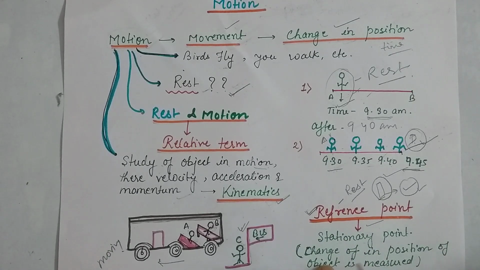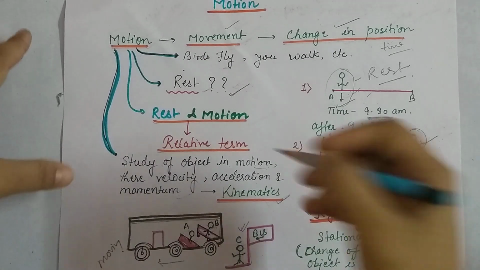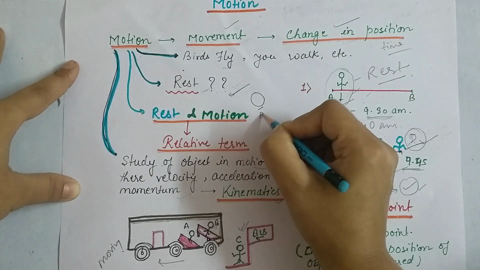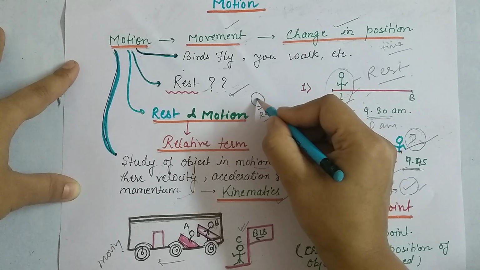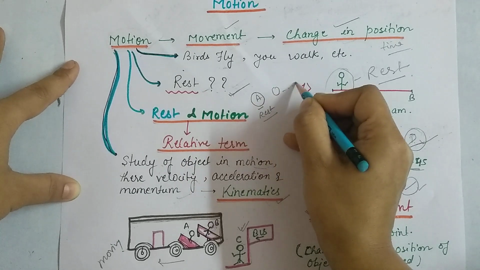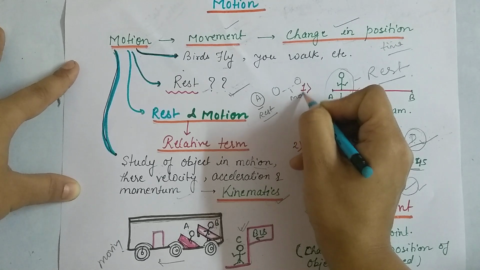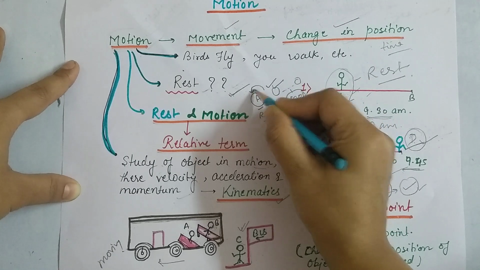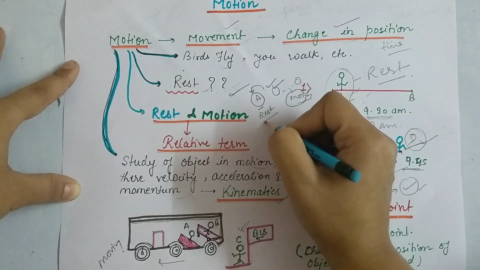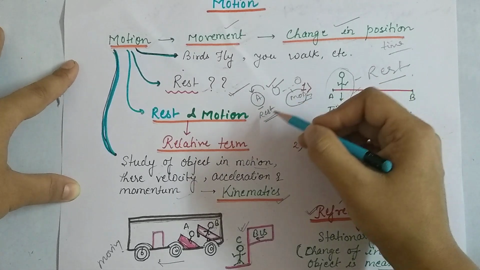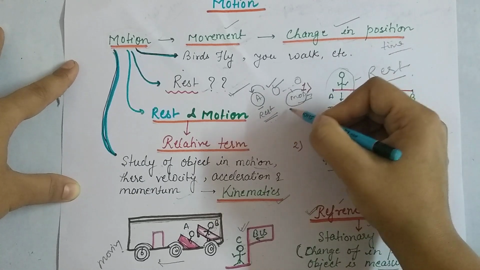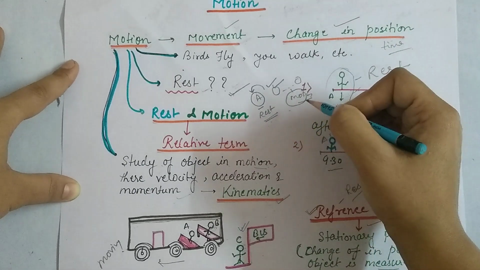The change in the position of the object is measured from it. Let's take one more example: this ball A is at rest and this other ball is in motion. How do you conclude that this ball is in motion? With respect to this ball, which is not moving. So this is your reference point, the stationary point where you measure whether the object is changing its position or not.